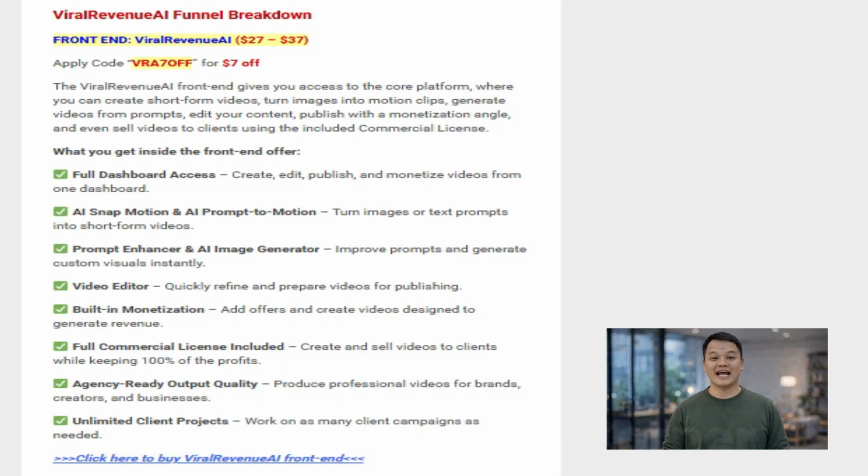You get full dashboard access so you can create, edit, publish, and monetize your short-form videos all from one convenient place. It includes the powerful AI snap motion and AI prompt-to-motion tools that let you turn simple images or text prompts into high-quality short-form videos instantly. You also receive the prompt enhancer and AI image generator to improve your ideas and create custom visuals on demand. The built-in video editor helps you refine and prepare everything quickly for publishing, while the built-in monetization features allow you to add offers and design videos that start generating revenue right away.